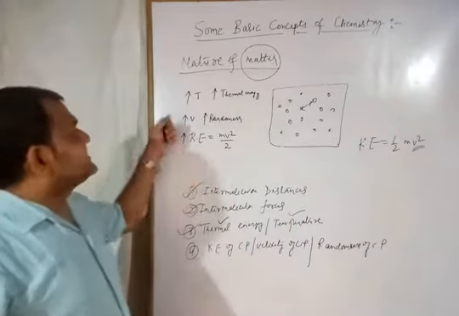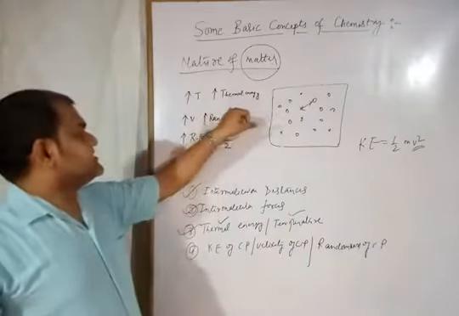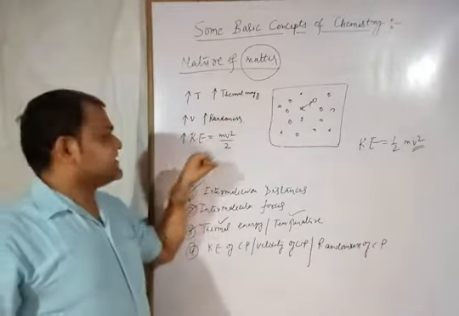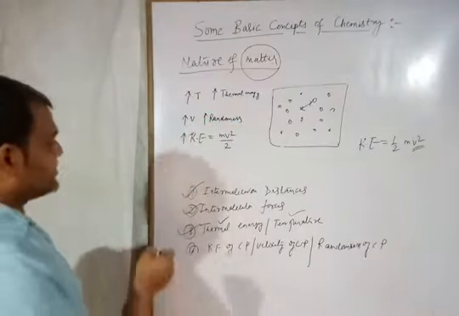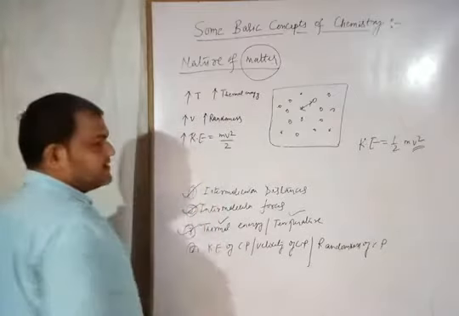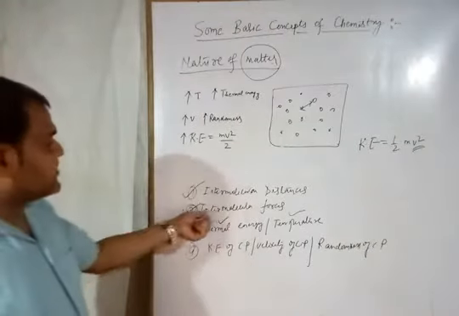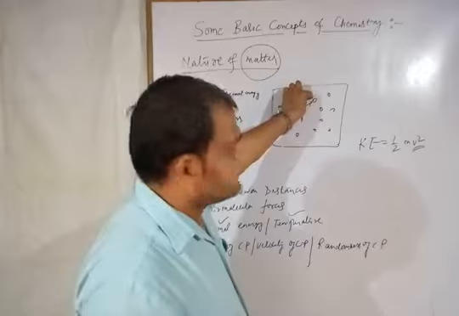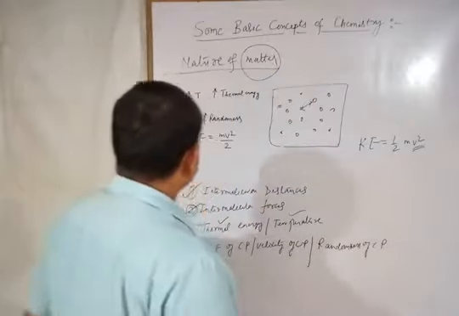Ultimately, on increasing these factors, the intermolecular force will start weakening, meaning the force operating between these particles becomes weak.